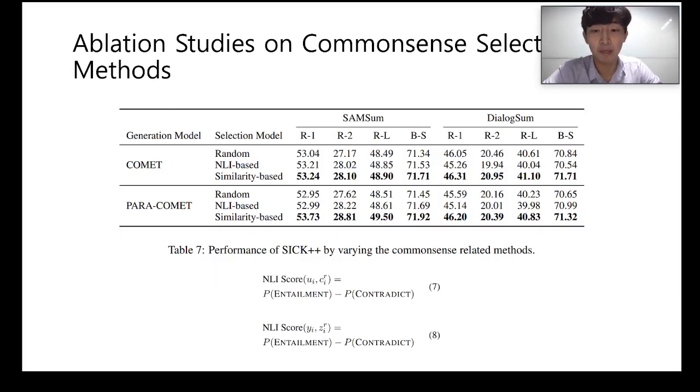This is one of the experiments from the appendix section, where we tested different generation models and selection methods. Conventionally, a lot of commonsense reasoning papers use the NLI-based method as their selection method to choose the most probable commonsense inference, where an inference with a high entailment score and a low contradiction score would be chosen as the most probable commonsense inference. Among different variants, we found that the similarity-based method works best for both generation models.